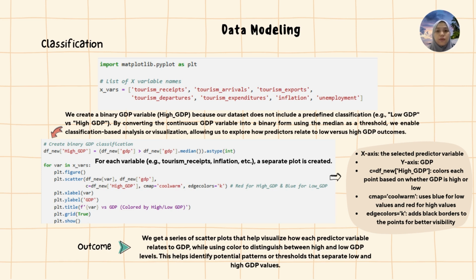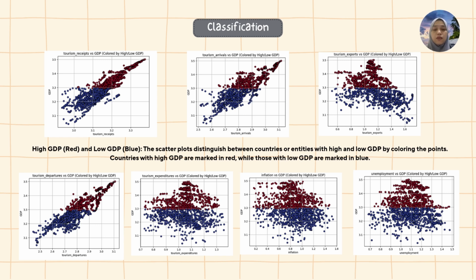Here, you can see a series of scatter plots for each variable. The red points represent entities with high GDP and the blue points represent those with low GDP. This plot makes it easy to distinguish between high and low GDP groups based on each predictor variable. By visually separating the data, we can quickly spot patterns, such as whether high GDP countries tend to have higher values for certain tourism or economic indicators, or if there's a clear divide between the two groups for specific variables.